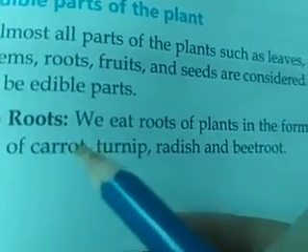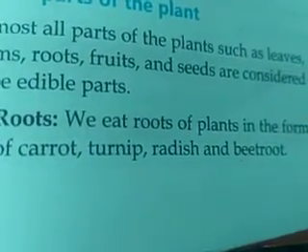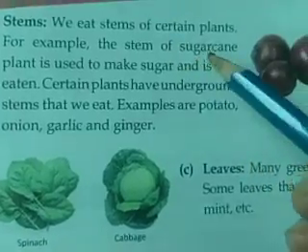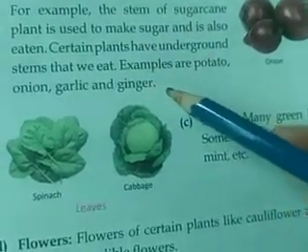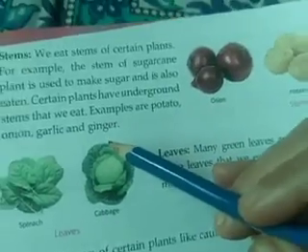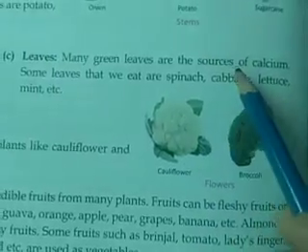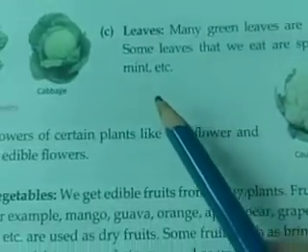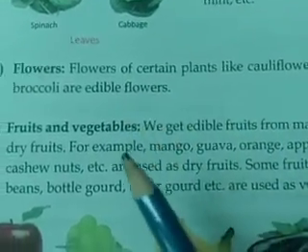First one is roots. We eat roots of plants in the form of carrot, turnip, radish and beetroot. Stems. We eat stems of certain plants, for example sugarcane. Certain plants have underground stems that we eat, example potato, onion, garlic and ginger. Next is leaves. Many green leaves are sources of calcium. Example spinach, cabbage, lettuce, mint. Flowers of certain plants like cauliflower and broccoli are edible flowers.